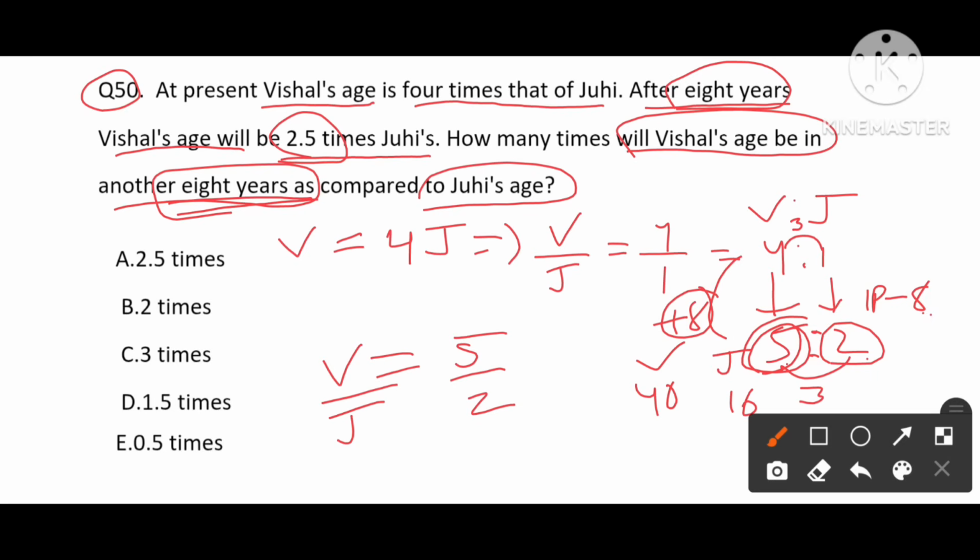So another 8 years means 40 becomes 48, 16 becomes 24. Now Vishal is 2 times that of Juhi. So the answer will be 2 times. Option B is the answer.